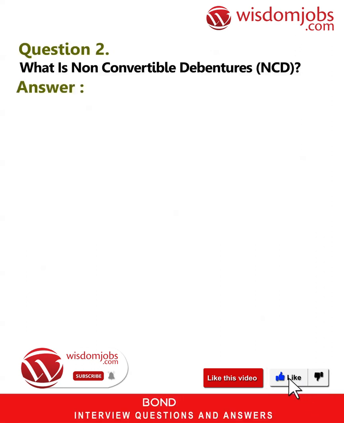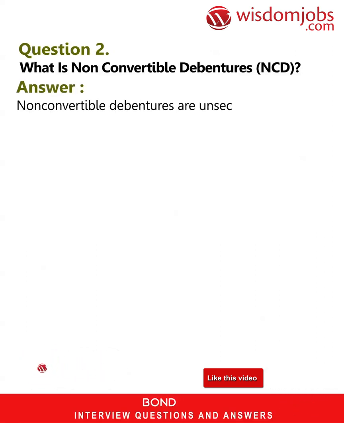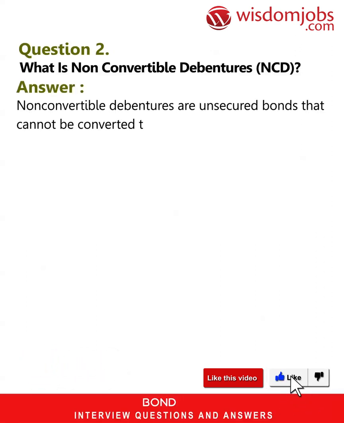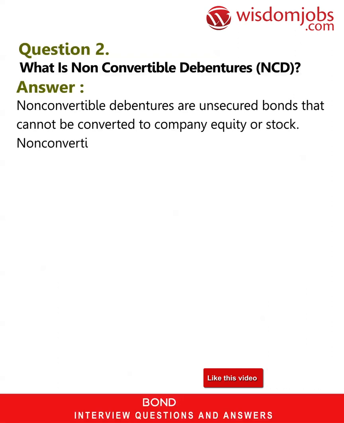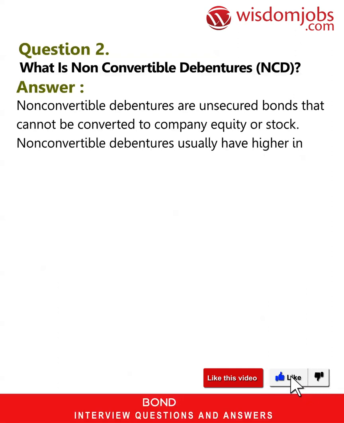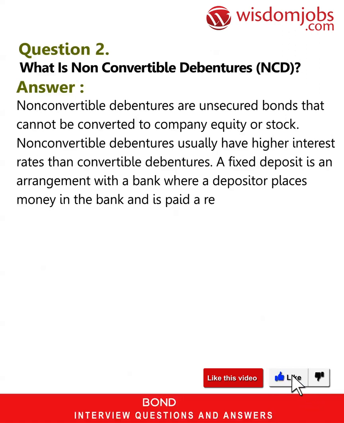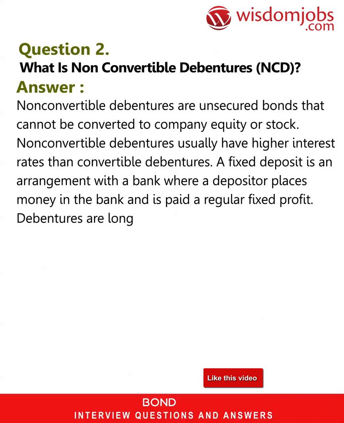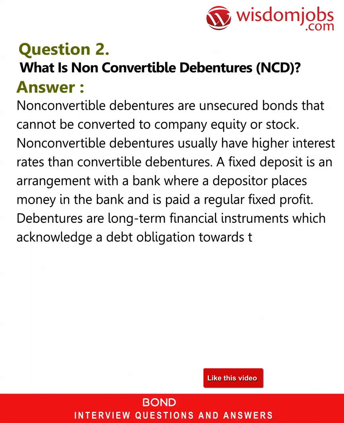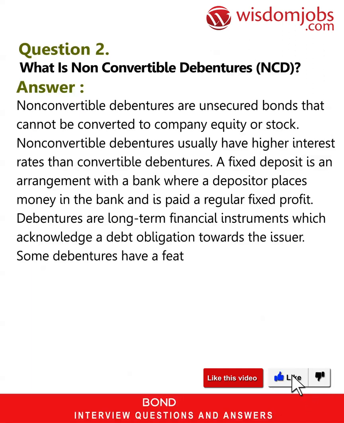NCD. Answer: non-convertible debentures are unsecured bonds that cannot be converted to company equity or stock. Non-convertible debentures usually have higher interest rates than convertible debentures. A fixed deposit is an arrangement with a bank where a depositor places money in the bank and is paid regular fixed profit. Debentures are long-term financial instruments which acknowledge a debt obligation towards the issuer. Some debentures have a feature of convertibility into shares.